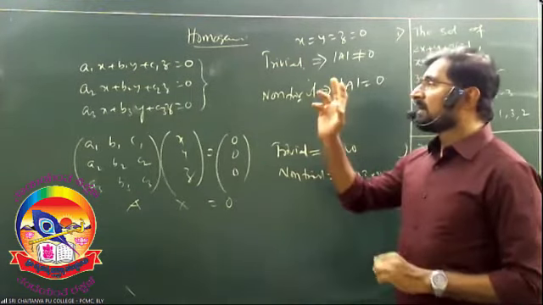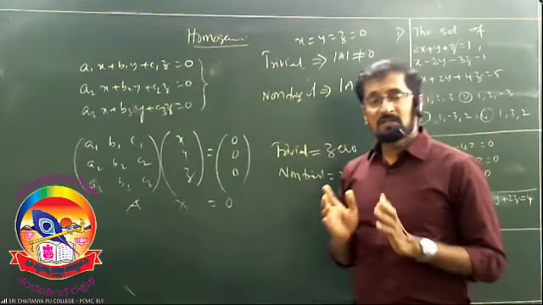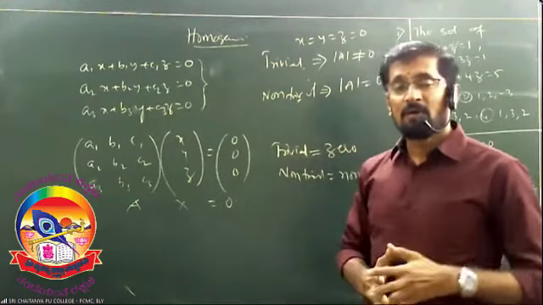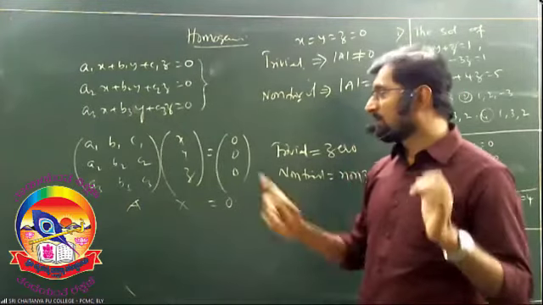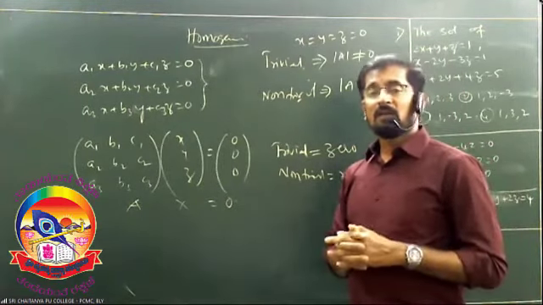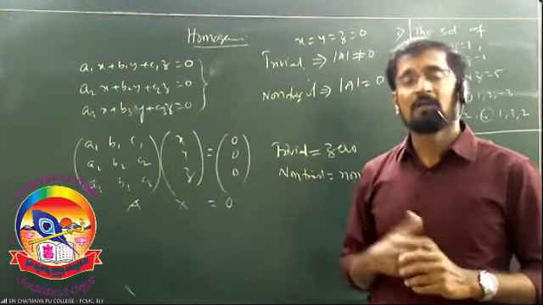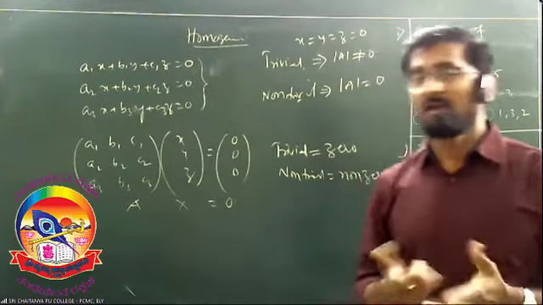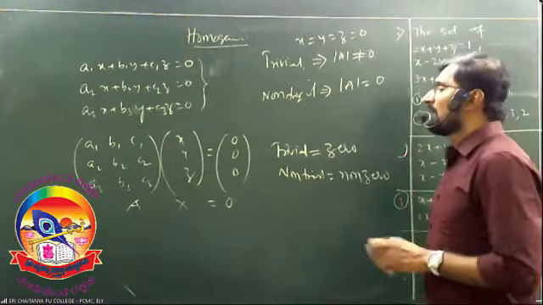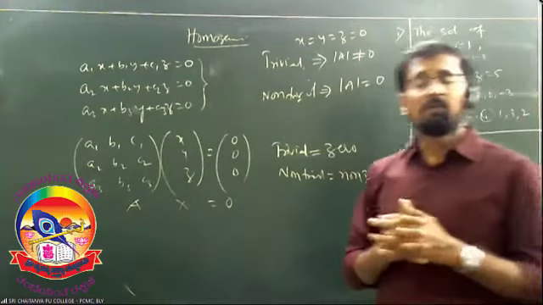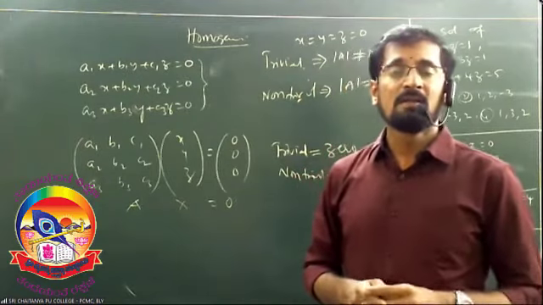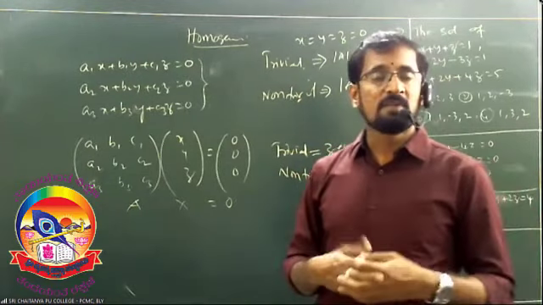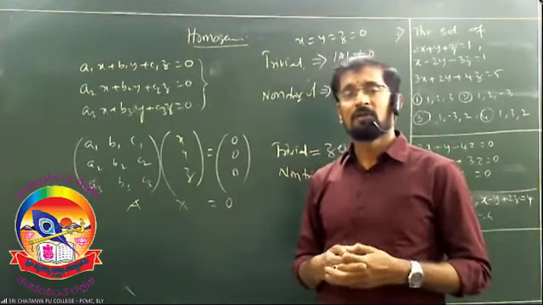If you write that homogeneous system in matrix form, capital A is the coefficient matrix, X is the variable matrix, and the constant matrix is obviously the null matrix. Every homogeneous system is said to be consistent, and consistent means you have a solution.